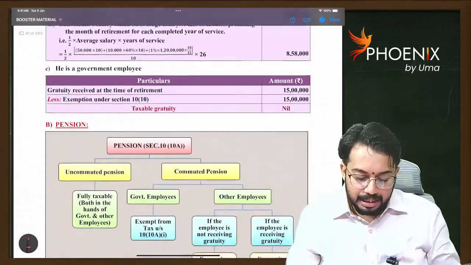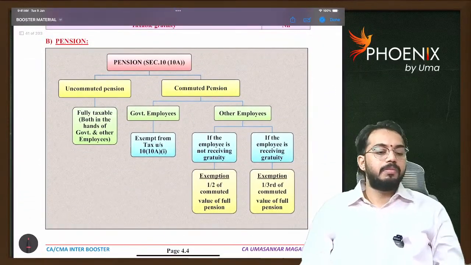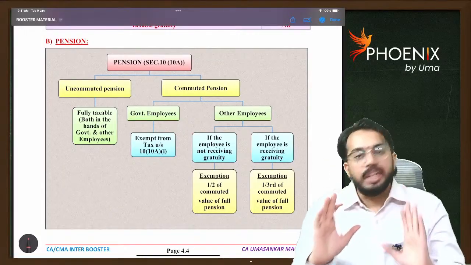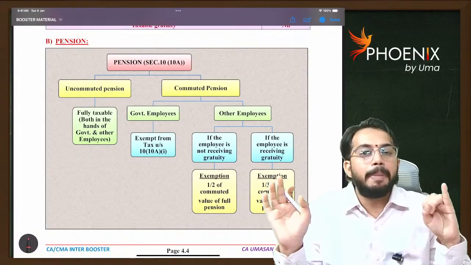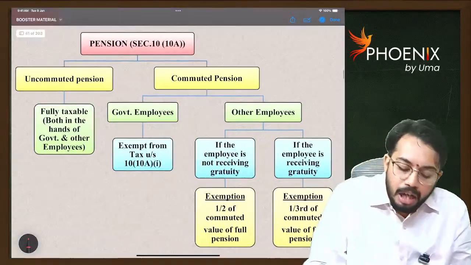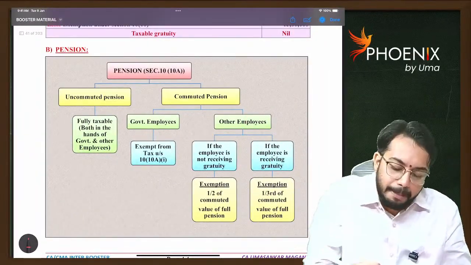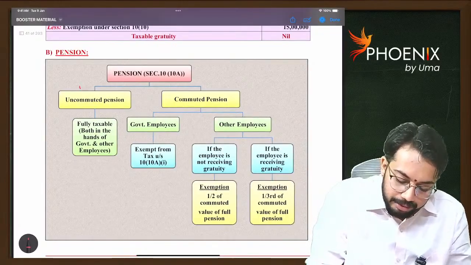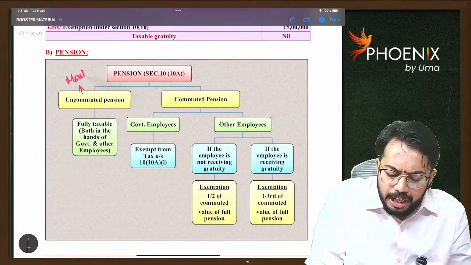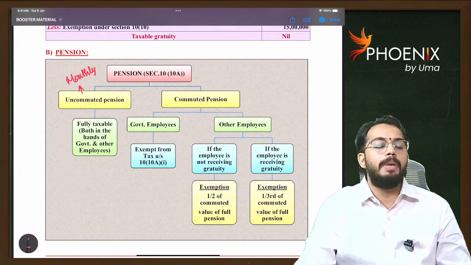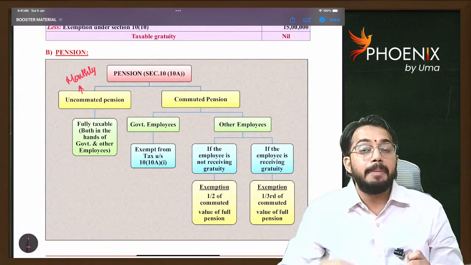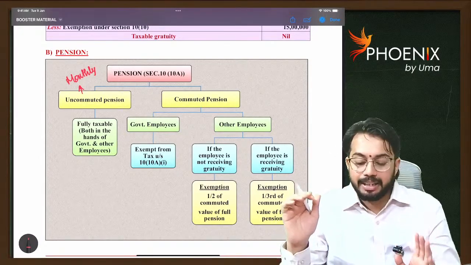Next, we will discuss pension. If any pension is received, it is classified into 2 types: uncommuted pension and commuted pension. Uncommuted pension is like monthly pension. Okay? Monthly pension is fully taxable. Whether it is a government employee or non-government employee, monthly pension is always fully taxable.